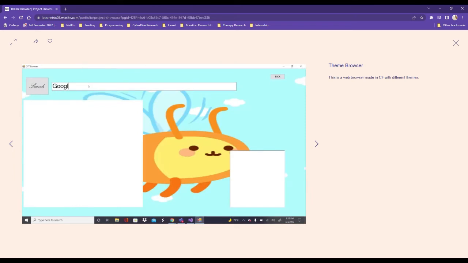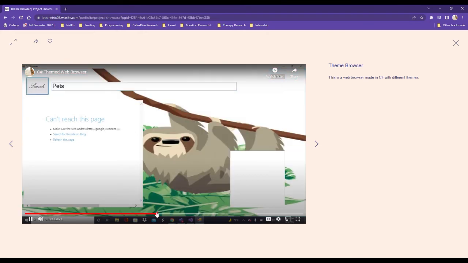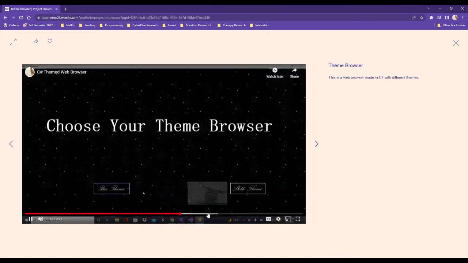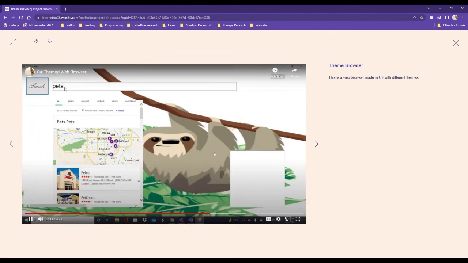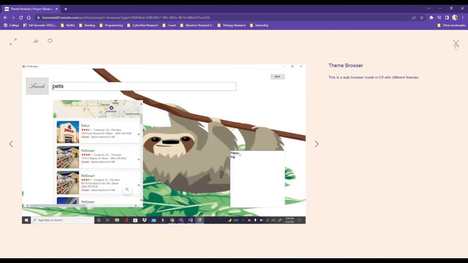So this is a browser that I created, so it will pop up what you want to search, and then there's a little note box in the corner that you can take notes in, write anything that you'd like to write on. You can see that I'm testing it here, and then eventually you can see that it works. We looked up pets here, and it's just a browser that you can make, and you can tell people that you've made a browser before, kind of like Google or Firefox or things like that.